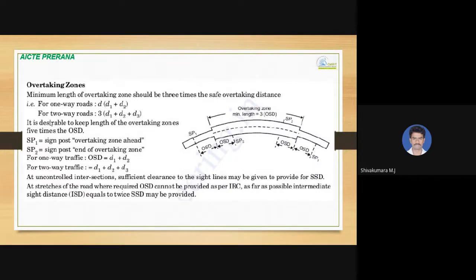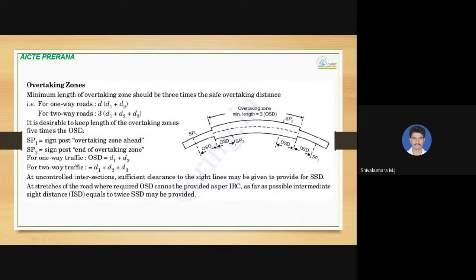In overtaking zones, signposts can be provided so that drivers get to know that they can easily overtake in such areas, where the width of the road is increased and the driver gets proper visibility. The minimum length of overtaking zone should be 3 times the safe overtaking distance. Whatever OSD we calculated, the zone length should be at least 3 times. For one-way roads, it is 3 times D1 plus D2. For two-way roads, it is 3 times D1 plus D2 plus D3. So it depends on one-way or two-way.